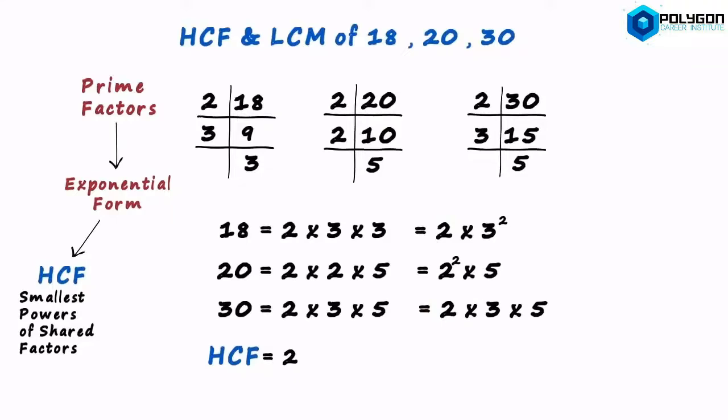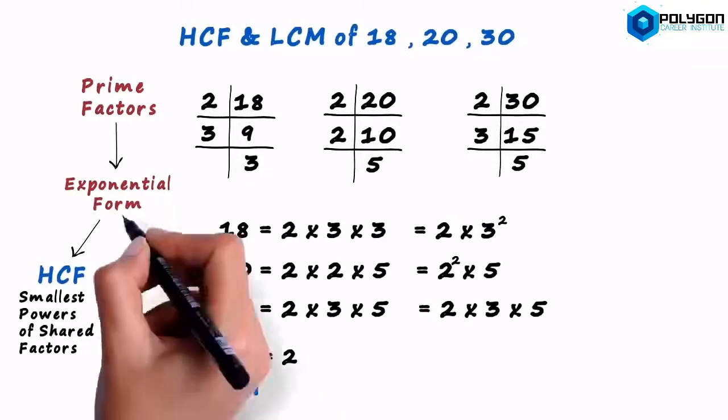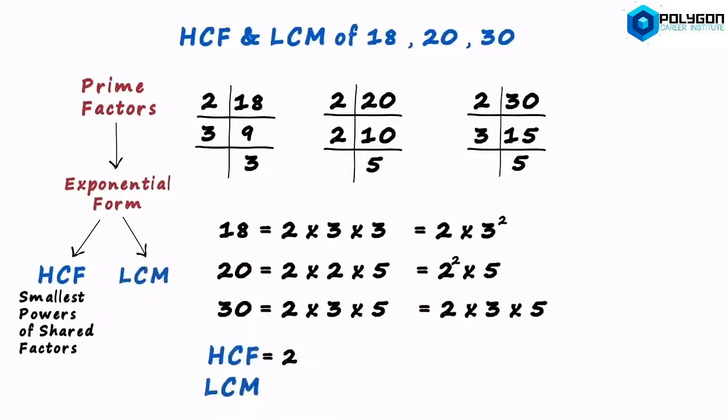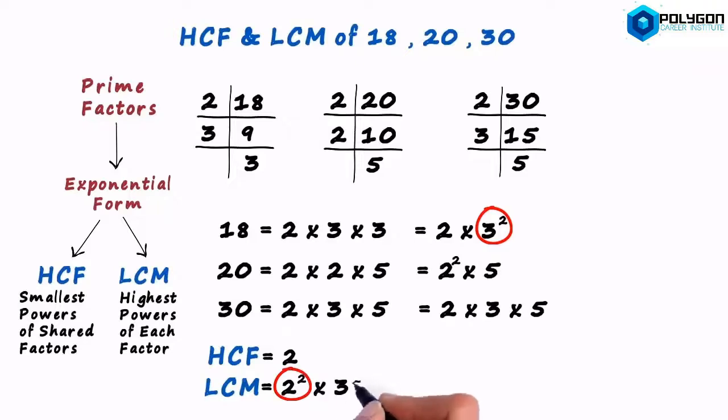How do we find the LCM now? To find the LCM, we multiply the highest powers of each factor. For the LCM, the factors do not have to be shared. First, let's look at 2. 2 squared is the highest power amongst these 3. So we write 2 squared first. Among 3 and 3 squared, 3 squared is higher. We multiply this with 3 squared.